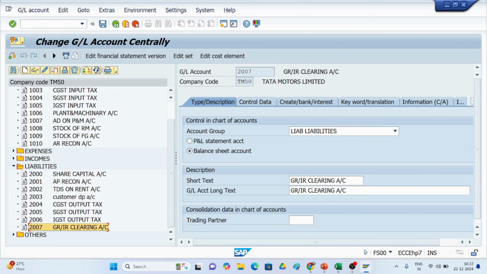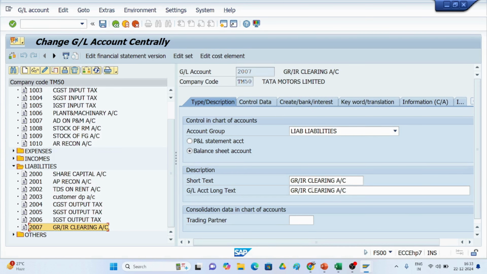In MB60 we booked an invoice. If we got a service from any vendor, at that time expenses are debited and the vendor is credited. Here the stock comes into the picture: stock is debited and vendor is credited.